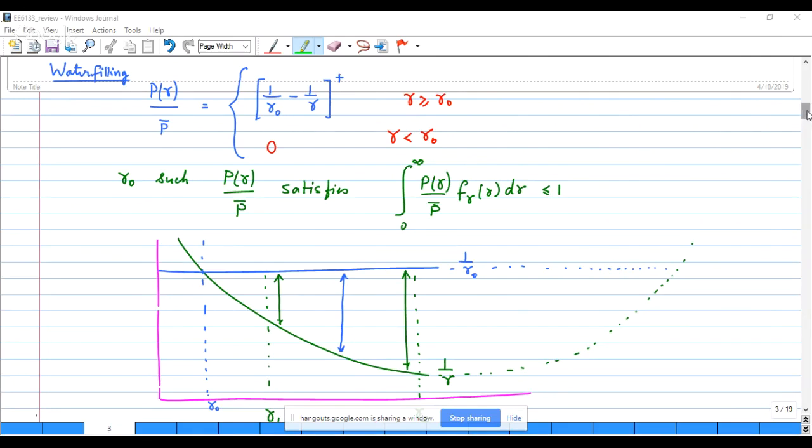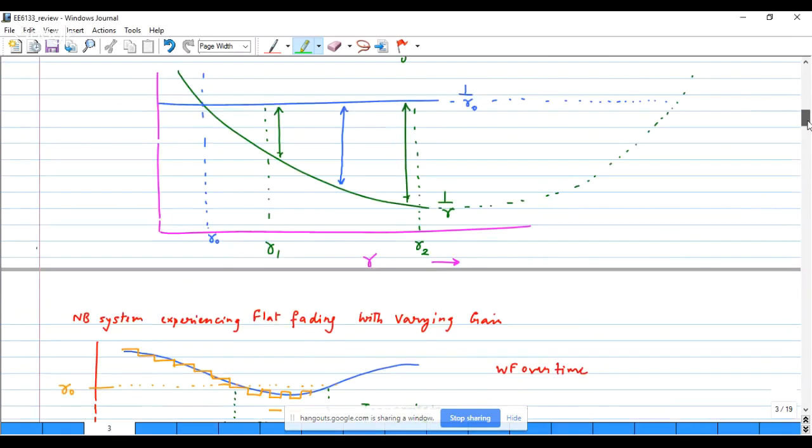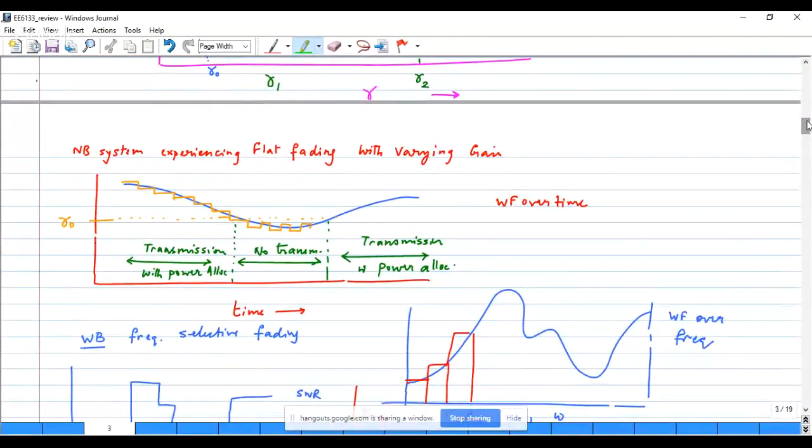Now, water filling can be done in order to achieve capacity in two perspectives. The first perspective is I have a channel where the SNR is varying. So you can think of it as a channel where the SNR is varying as a function of time. And for each time instant, depending upon the current SNR, a certain power allocation is done so that we achieve the maximum capacity. Of course, when the SNR goes below a certain threshold, we may choose not to have any transmission. So basically, this is called water filling. It is done as a function of time. Water filling as a function of time.